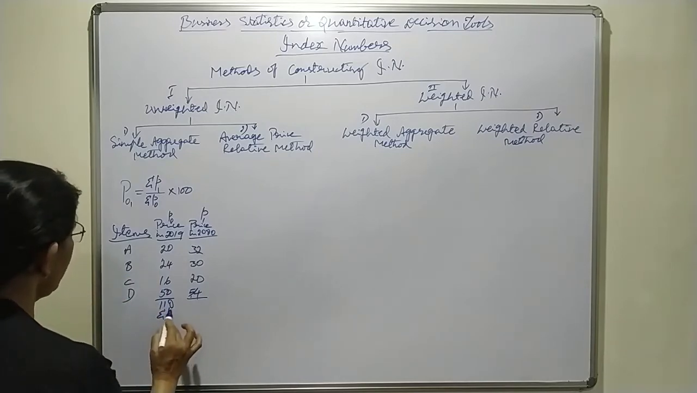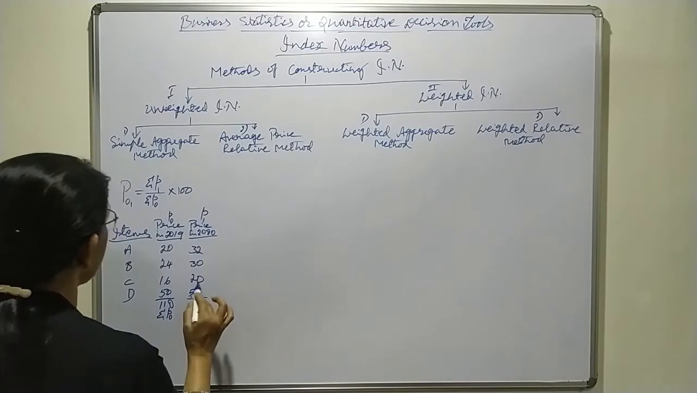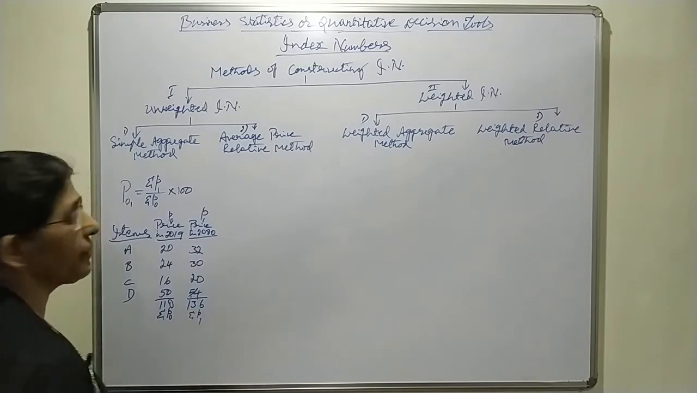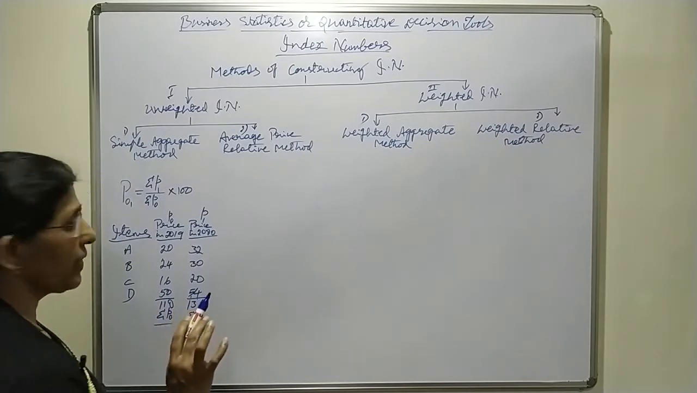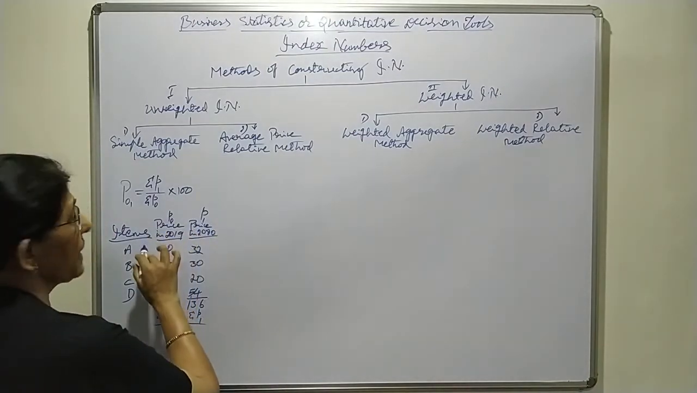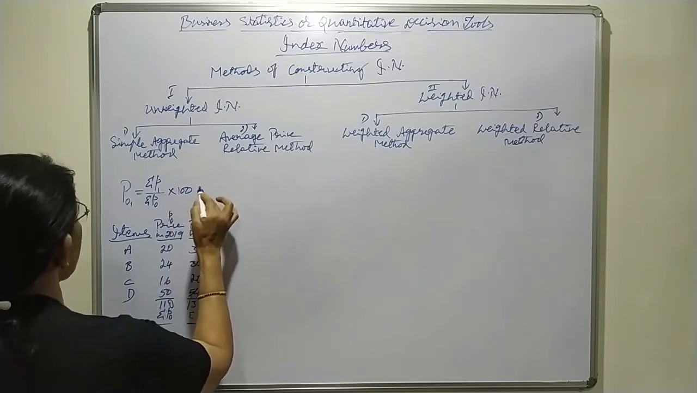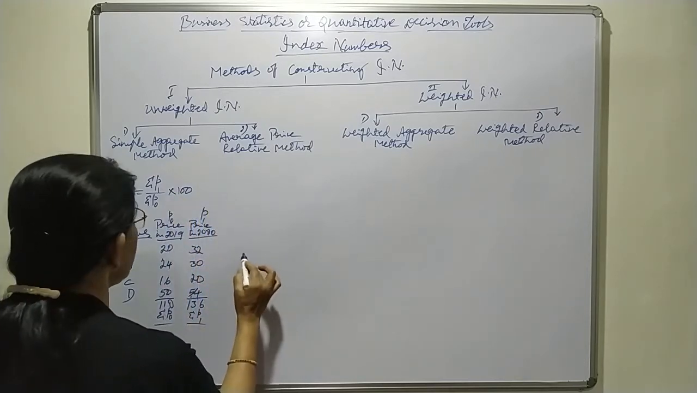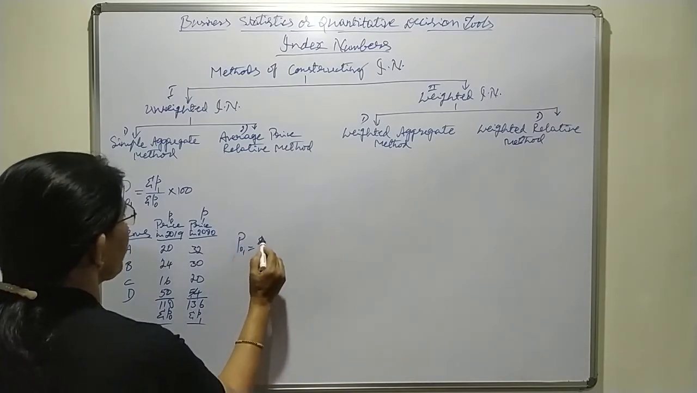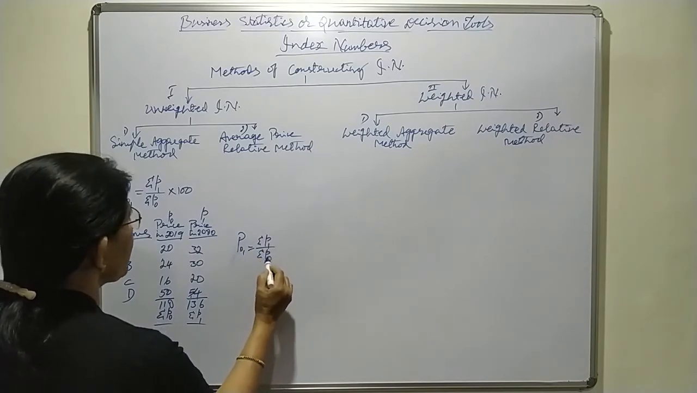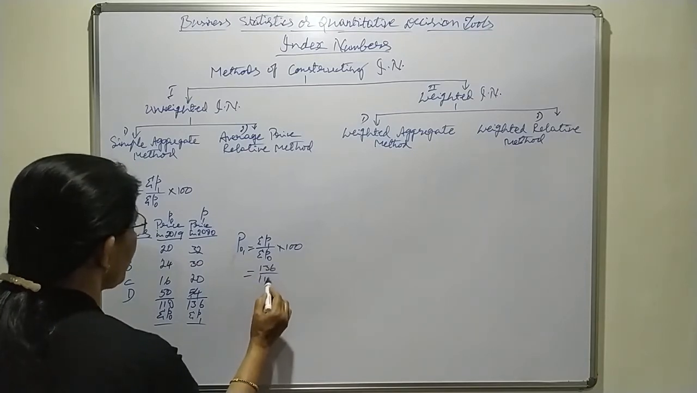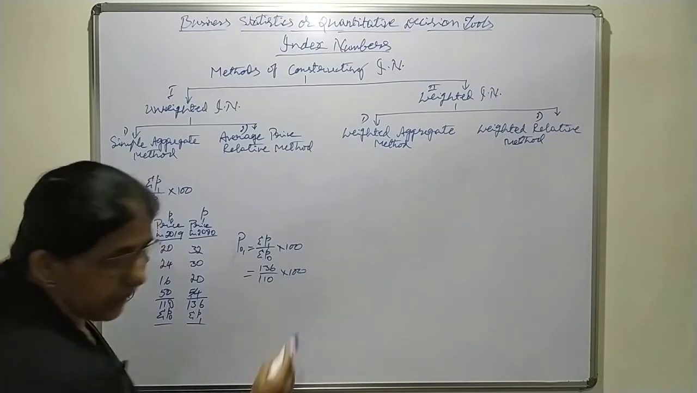110, this is sigma P0, and 136, it is sigma P1. That's all. Just we have to take the total of the given prices during the current period and the base period. Then here we have to apply the formula. Here the formula is P01 equals sigma P1 divided by sigma P0 into 100. Sigma P1 136 divided by sigma P0 110 into 100.